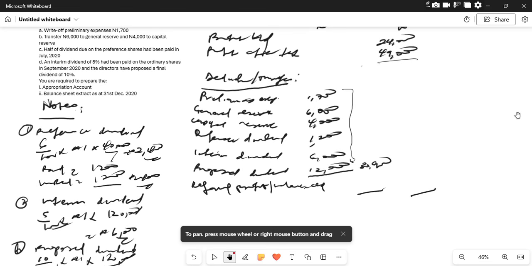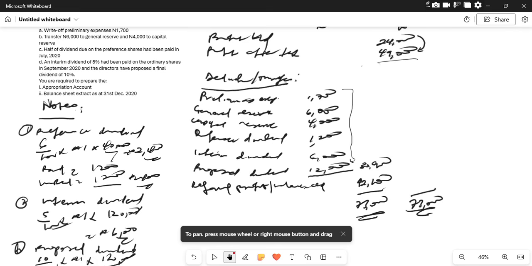The addition of these will give us 73,000. Minus 30,900 from 73,000, this is 42,100 as a balance. The retained profits, 42,100. So at the end of the day, we have 73,000, and we are done with our operation account.